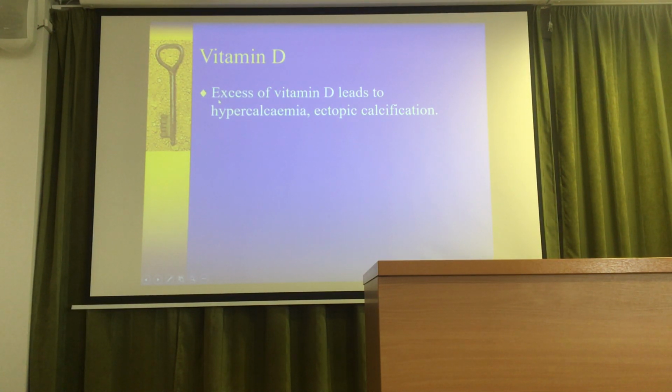So excess of vitamin D leads to hypercalcemia and ectopic calcification, and sometimes pulp calcification can happen. Have you heard about pulp stones? In this case, you can find hypercalcification in the pulp chamber. It's not good because they are more readily absorbed on X-rays, we can recognize, yes, you can see on the X-ray. We have some endodontic cases, and in this case, it's very difficult to find the root canal, sometimes impossible. It's covered at first. Yes, you have to remove the calcification first. So it can be if you have too much vitamin D.